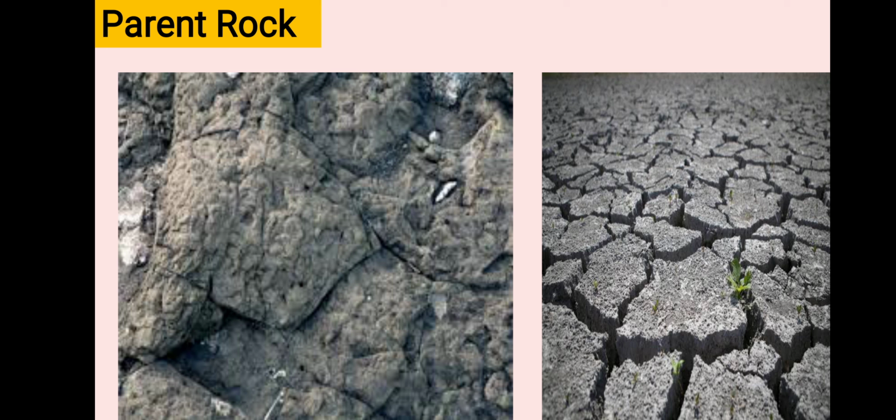For example, see this picture. In the first picture, basalt rock on the Deccan Plateau is shown to you. Due to the weathering of the rock, it turns into black soil. In the second picture, black soil is shown to you. Chemical properties, color of a soil, and the texture of a soil depend upon the parent rock. Okay, understood it?